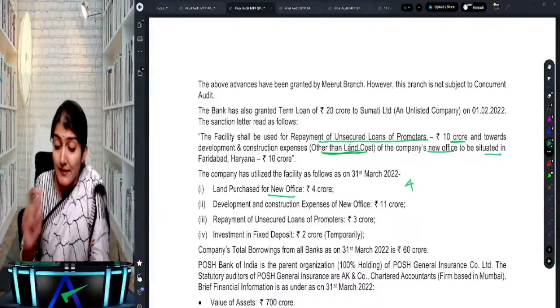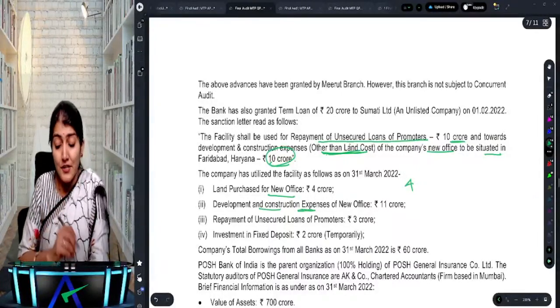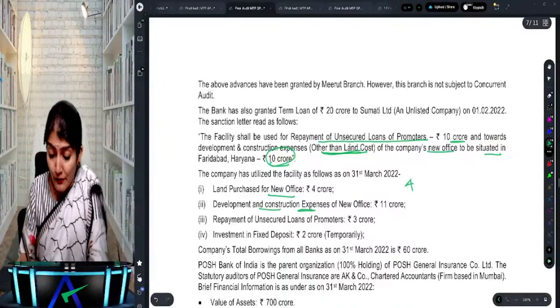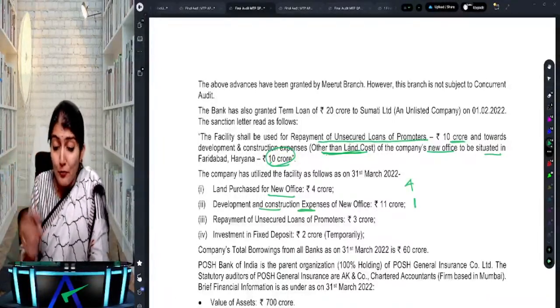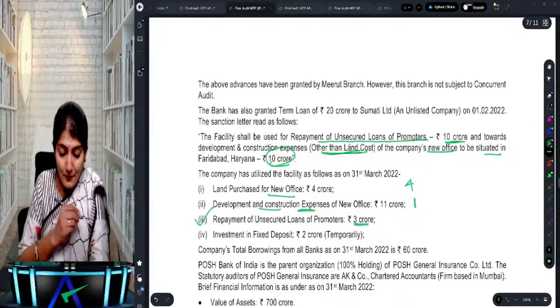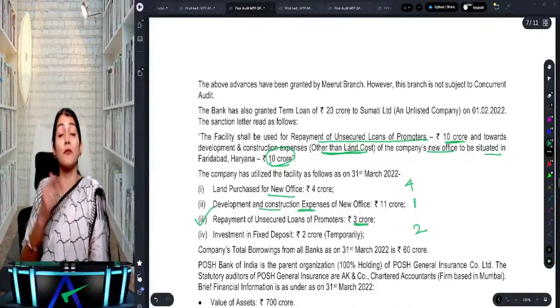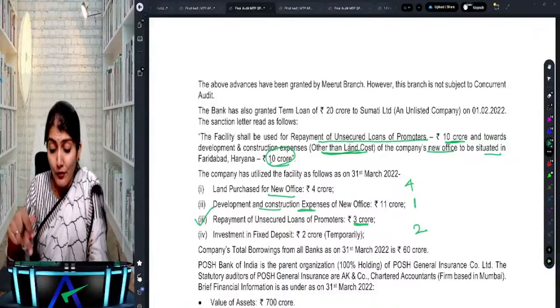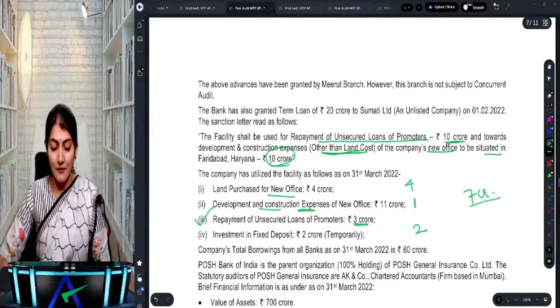And development and construction expense of how much? 10 crore. Here, how much is the development and construction expense of the new office? 11 crore. So 1 crore is again excess. Then repayment of the unsecured loan to the promoter was anyways 10 crore, so here it is only 3 crore. So here it is being used. And investment in FD, so again it has not been used for the purpose for which it has been raised, right? So 4, 5, 6 and 7. So 7 crore has not been used for the purpose for which it has been raised.